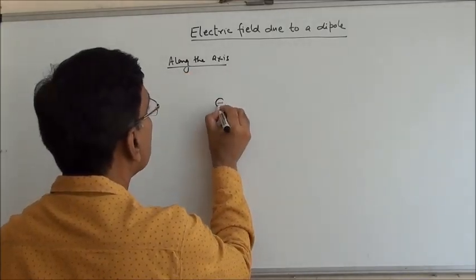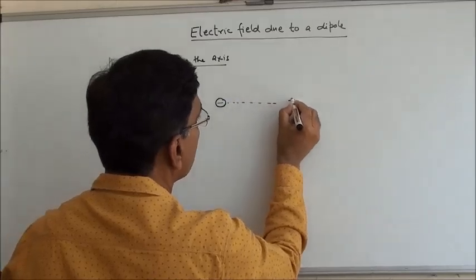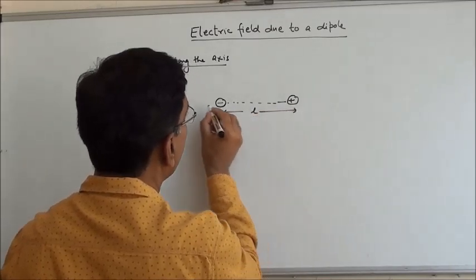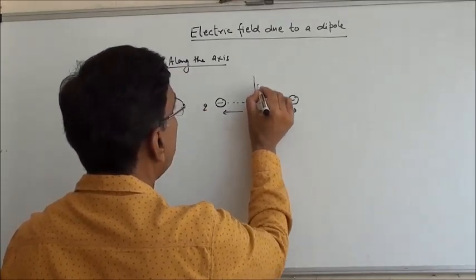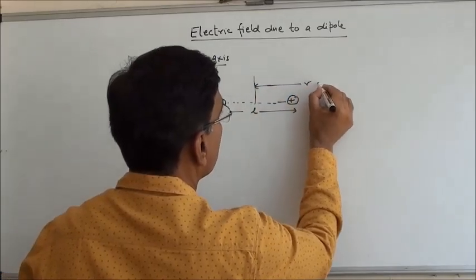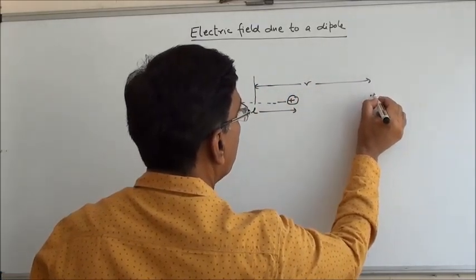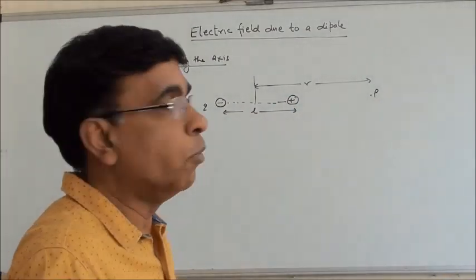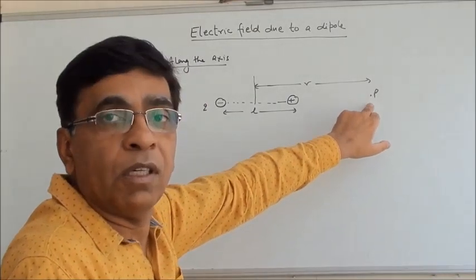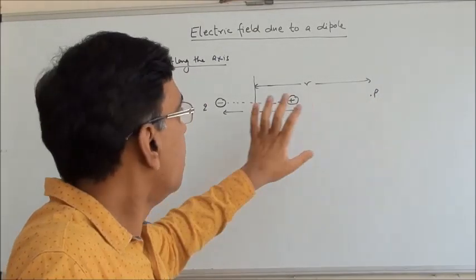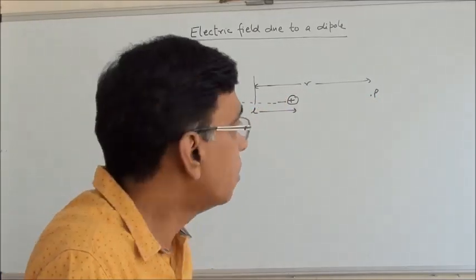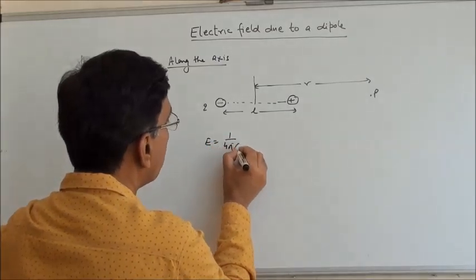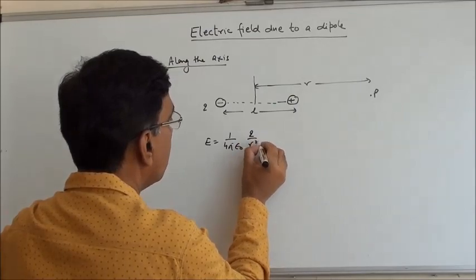So I have a minus charge and I have a plus charge, L the distance between them, and let me take a point P at distance R from the center of the electric dipole. I need to calculate the electric field at P, and it's very simple. We have already done what is the electric field due to a point charge. Electric field due to a point charge is 1 by 4 pi epsilon naught Q by R square.